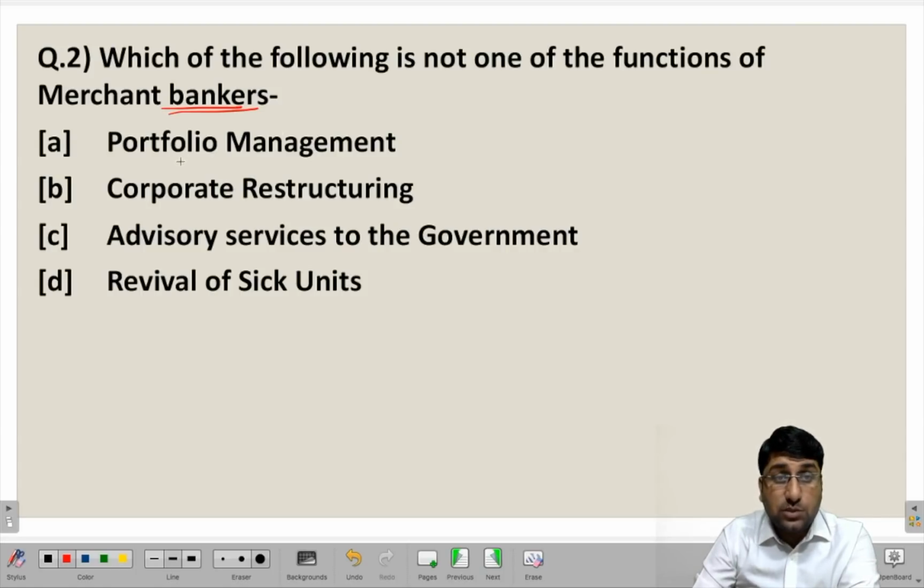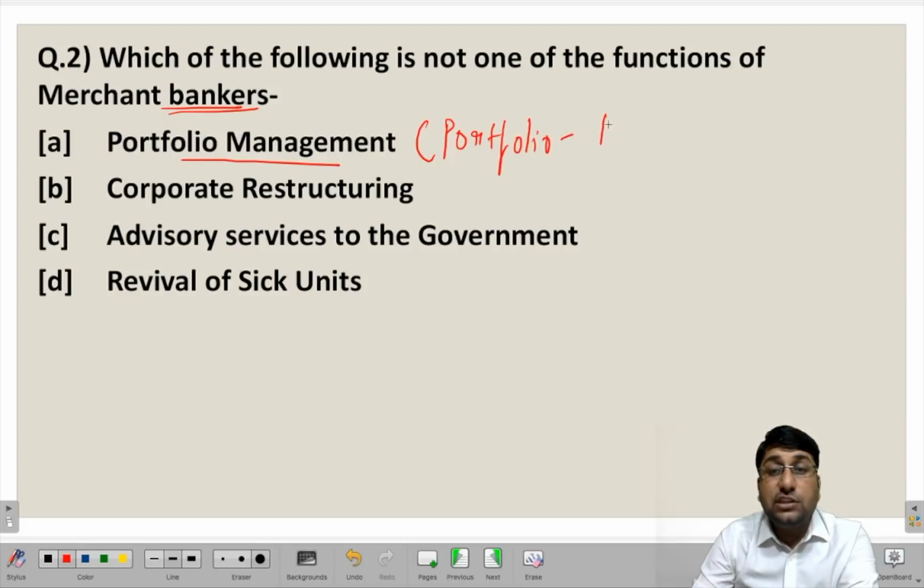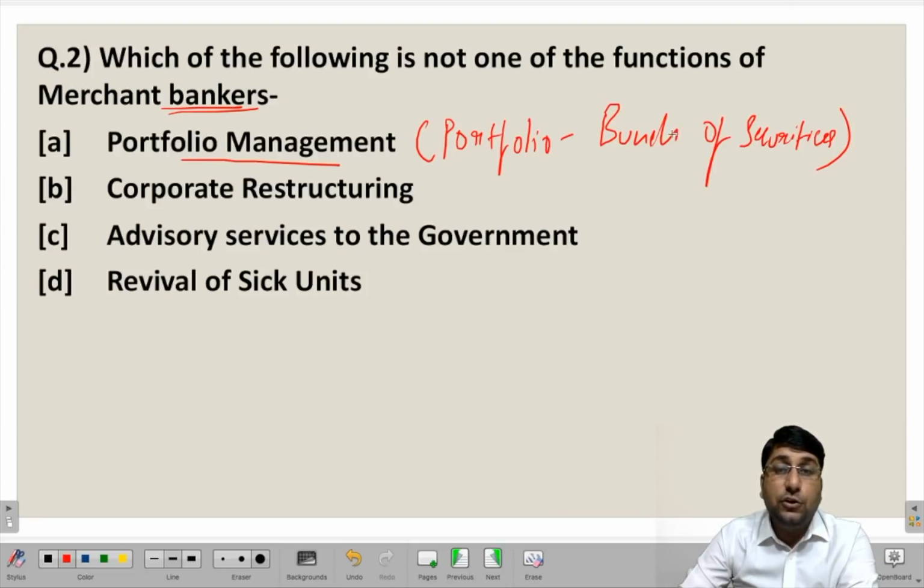The first option talks about portfolio management. Portfolio management is a task where you make a portfolio out of several securities. You use a bunch of securities and make a portfolio, and the management of this portfolio is given to the asset management company, or the merchant bankers will be looking after these portfolios and will be taking care that adequate return is generated as per the objective of the investor.